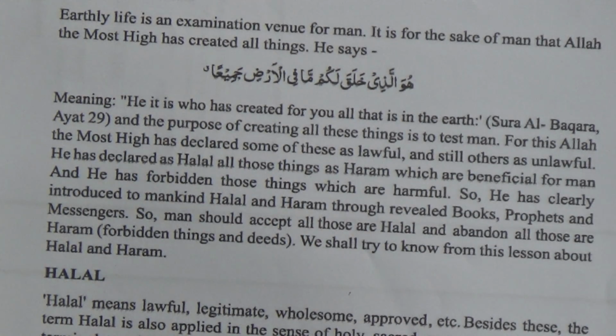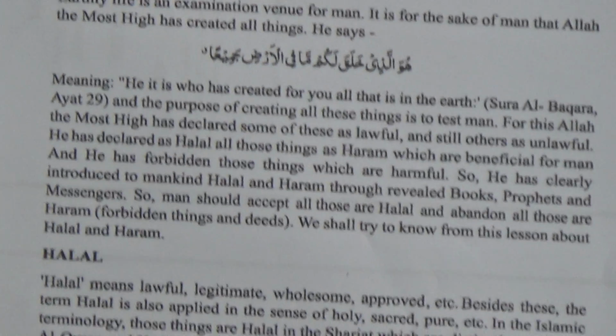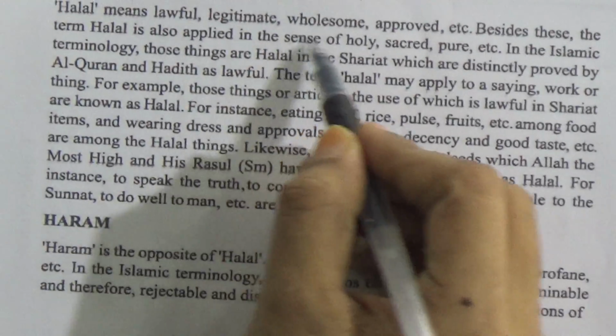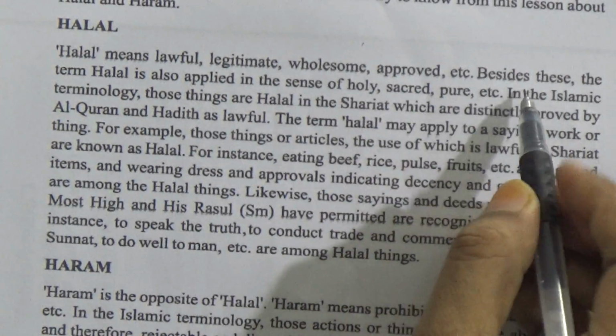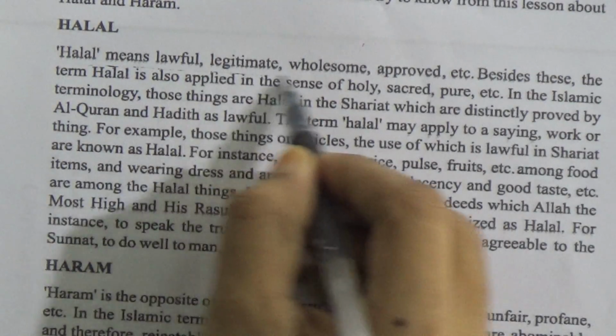So knowing halal and haram, if anybody avoids the prohibition of Allah and does the halal. What is halal? It is the way to pass this world, according to Islamic Sharia. Halal means lawful, legitimate, approved, etc. These are the meanings of halal.